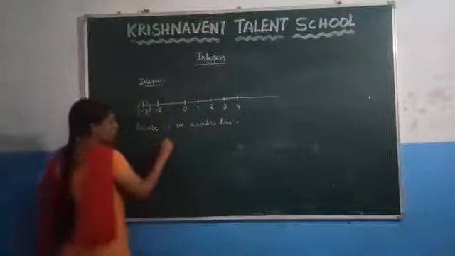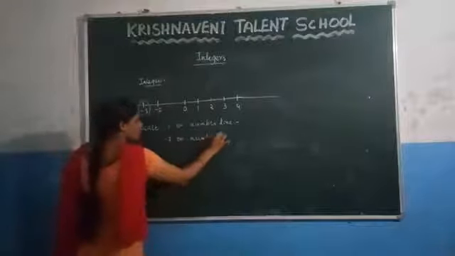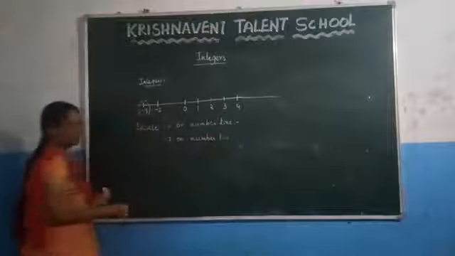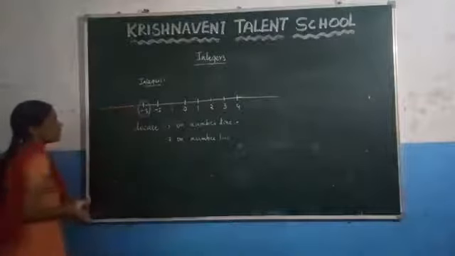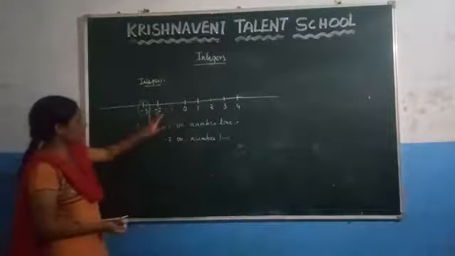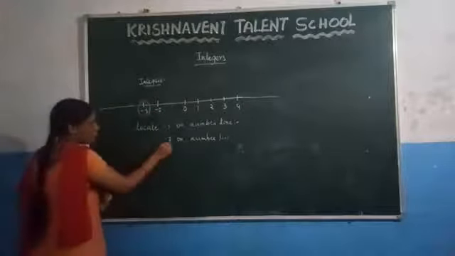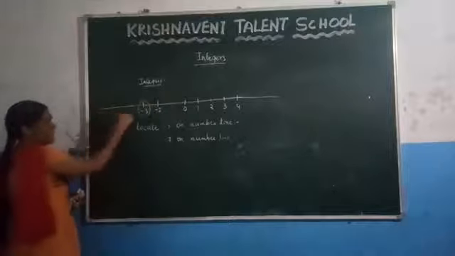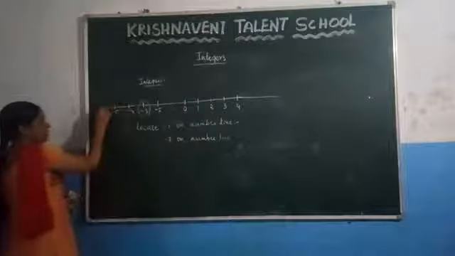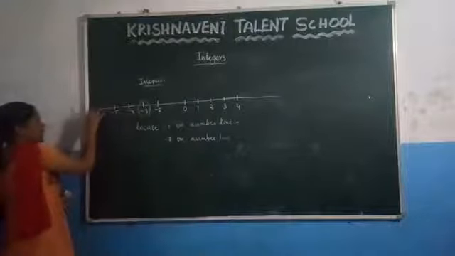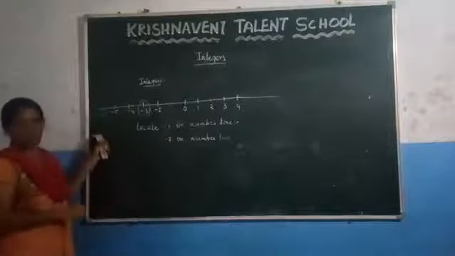Suppose if you want to represent -7 on number line. If you want to represent -7 on the number line, what we have to do? We have to extend this number line. Since here we have written here -1, -2 and -3. So here since we want to represent -7 on a number line, we have to extend this number line. After -3 what you will get here? -4. After that you will get -5. After that you will get -6 and after that you will get -7. This is the representation of -7 on a number line.